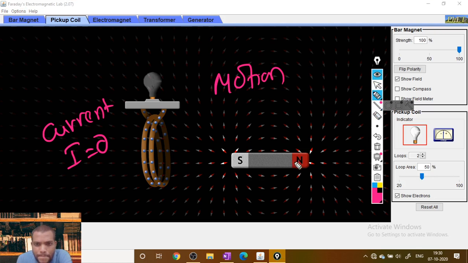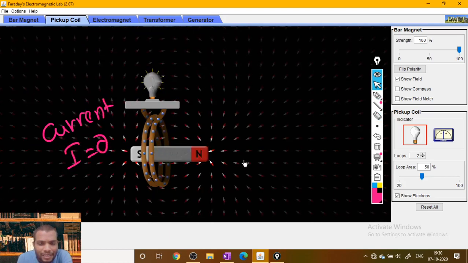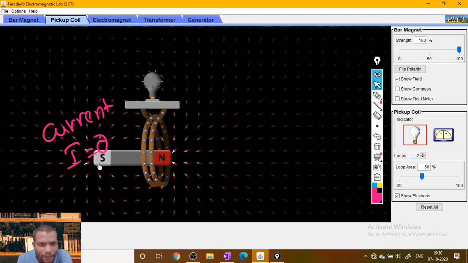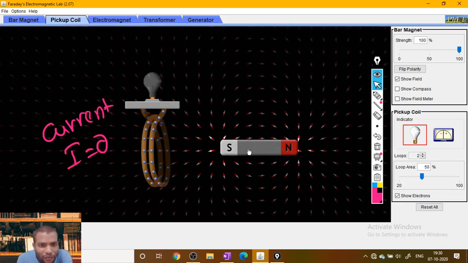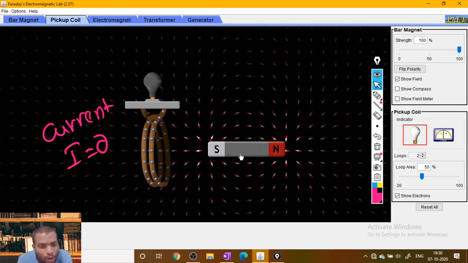So the very important thing is the motion of the bar magnet. Here the motion causes what? The motion of the bar magnet causes a change in magnetic field. See how fast you move, that much faster the magnetic field is changing. So the magnetic flux or magnetic field is changing, and that causes current to flow in the coil.